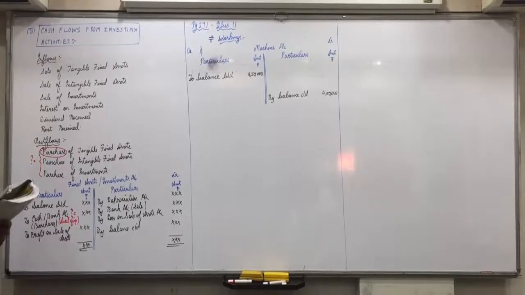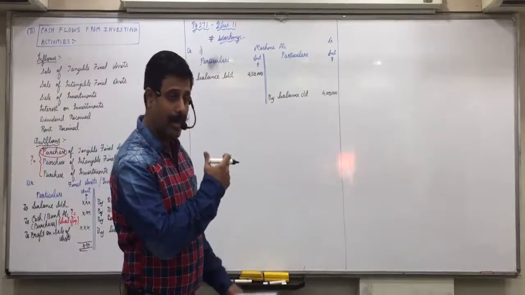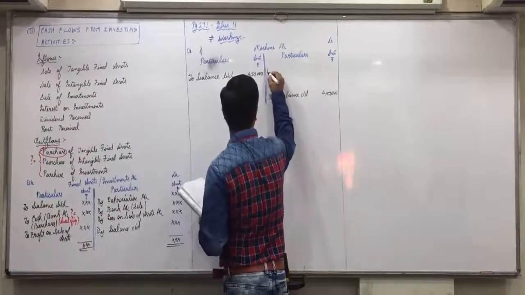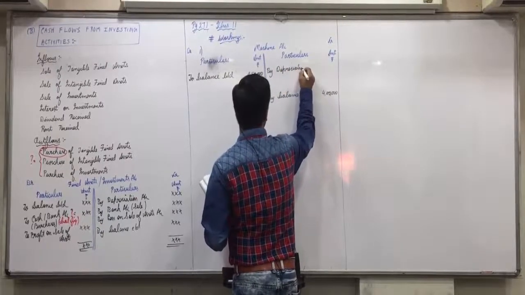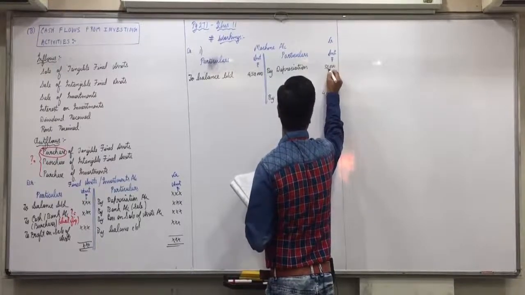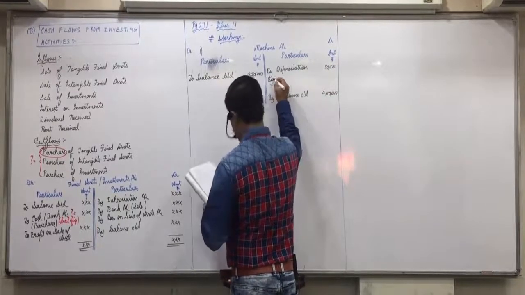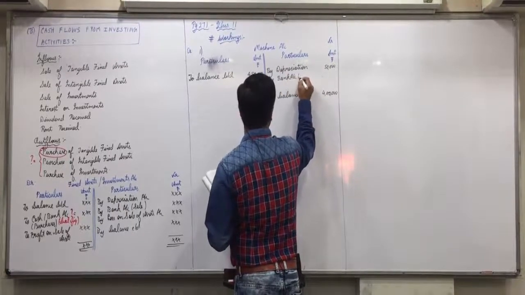Okay, it may happen. But until you make the ledger account, you will not be able to find whether you have purchases or not. And book value of machine sold has no effect, but it is sold for what price? 15,000. So 25,000 machine sold for 15,000 means, is it a profit or a loss? Loss. Then loss will come on credit side. First, let us write the depreciation. By depreciation 50,000 and by bank account in bracket sale